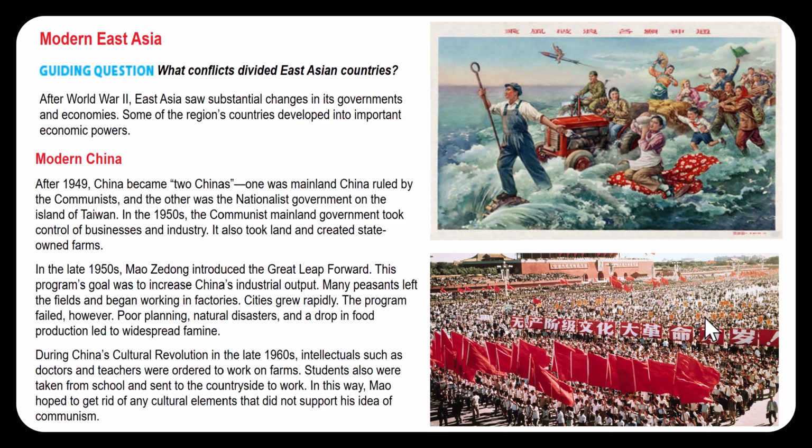Question 8, why did Mao implement this Cultural Revolution in the 1960s? He did not want people questioning his form of government. That's what happens when you have a type of government like China's or like Russia's today, where they don't want people questioning the government, and so they try to get rid of the people, the thinkers of their country. If you remove thinking, then people won't question or criticize your government.